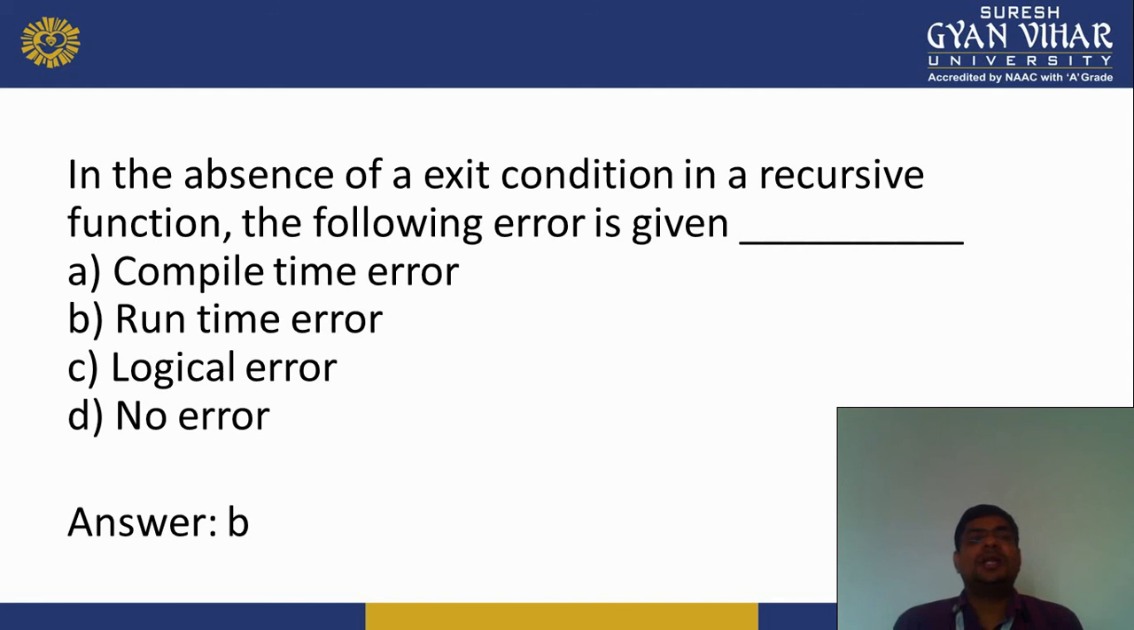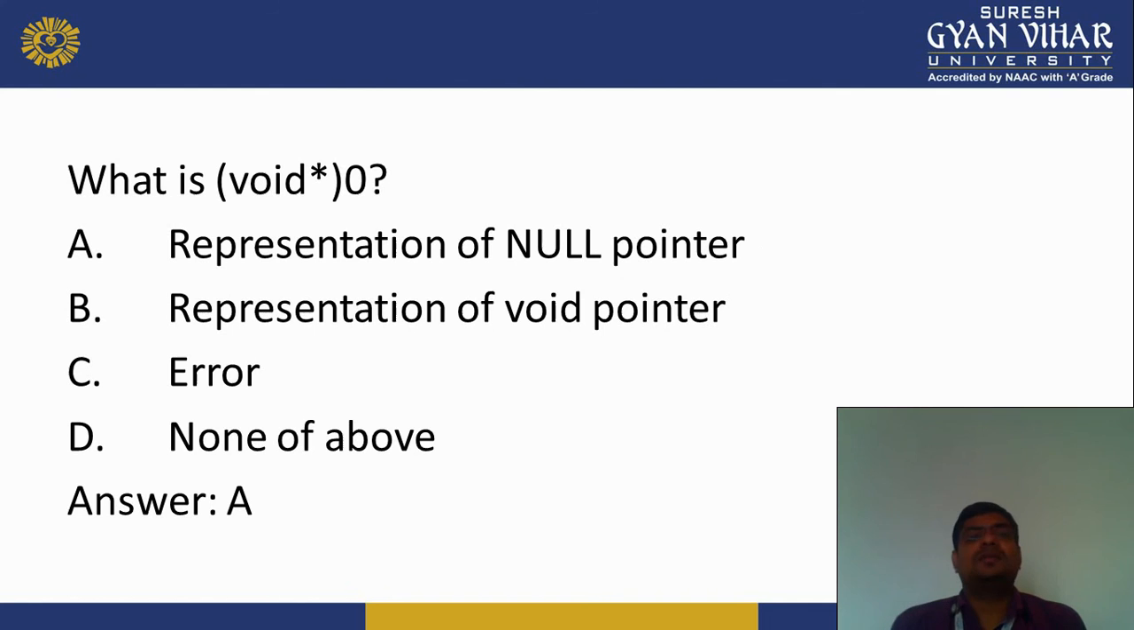Next is: in the absence of an exit condition in a recursive function, the following error is given: compile time error, runtime error, logical error, or no error. That is B, runtime error. Next is, what is void asterisk 0? Representation of null pointer, representation of void pointer, error, or none of the above. The answer is A. It is the representation of a null pointer.